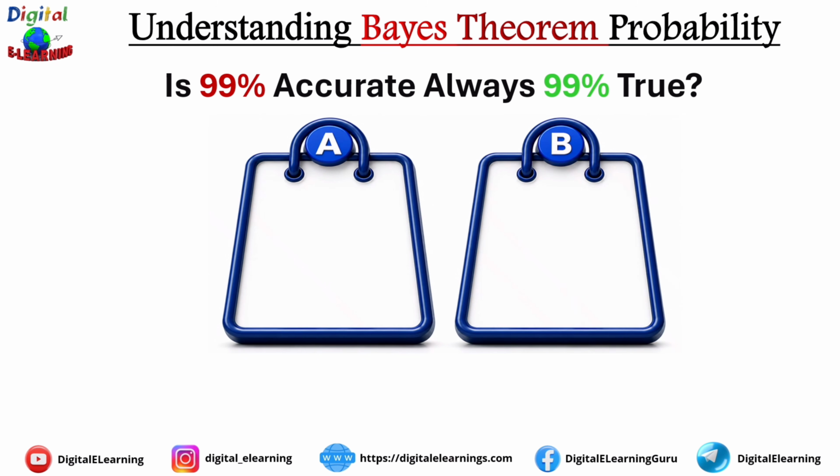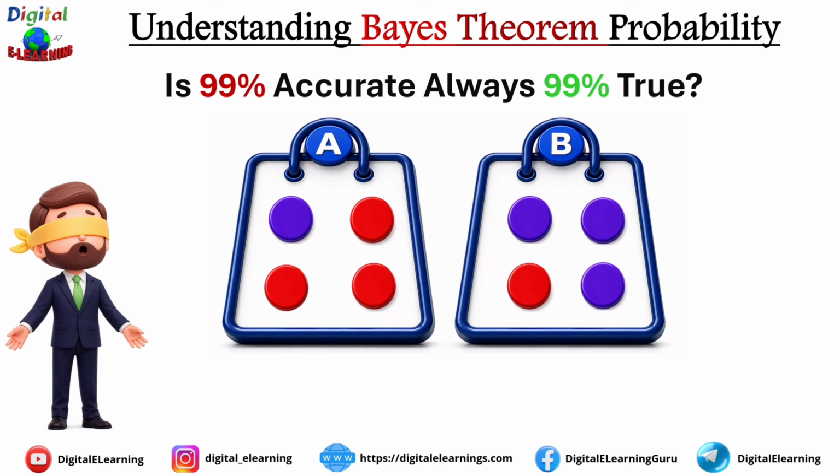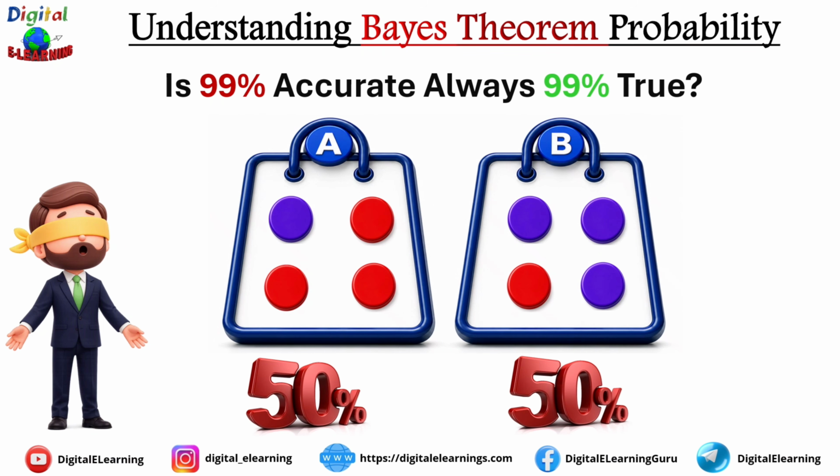Let's see this. Imagine there are two bags in front of you. Bag A has 3 red balls and 1 blue ball, while bag B has 3 blue balls and 1 red ball. Now, suppose you are blindfolded. Without looking at the bag, what is the probability of picking bag A and bag B? Since both have equal chance, there is a 50% chance that this person will pick bag A and 50% chance that he will pick bag B.